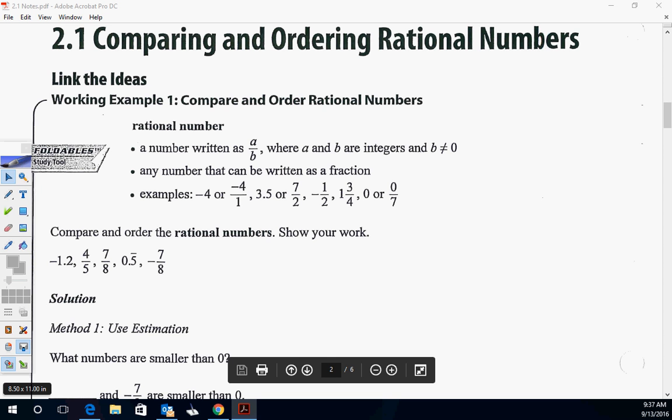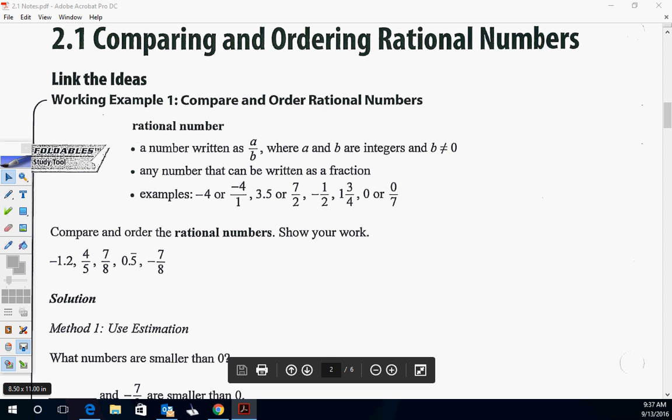Comparing and ordering rational numbers. So, working example number 1: a rational number, what is it? Does anybody actually know the definition of a rational number? It says right here, it's a number written as a over b, where a and b are integers and b can't be 0. So b can't be 0 because we can't divide by 0. Okay, that's why that has a restriction.